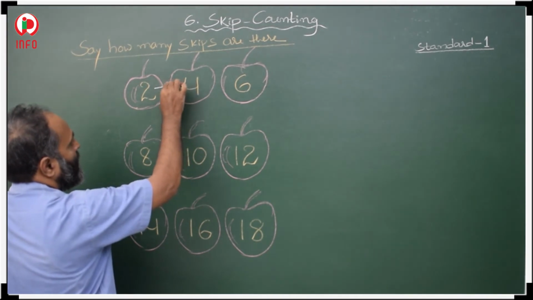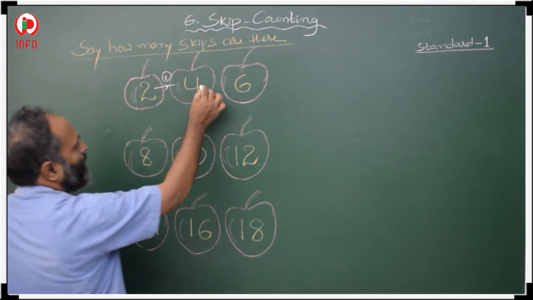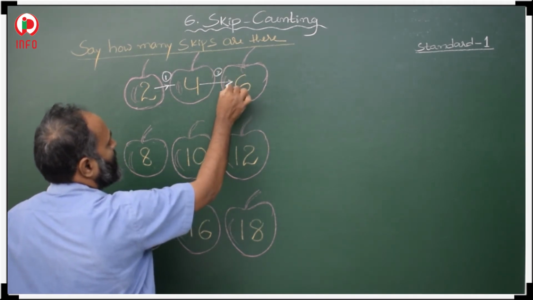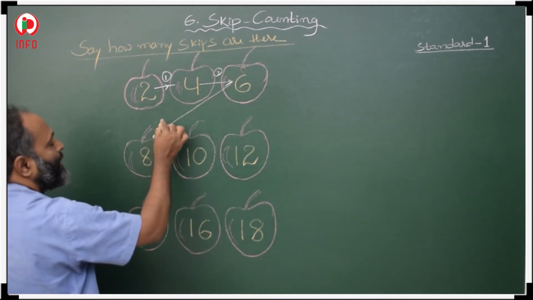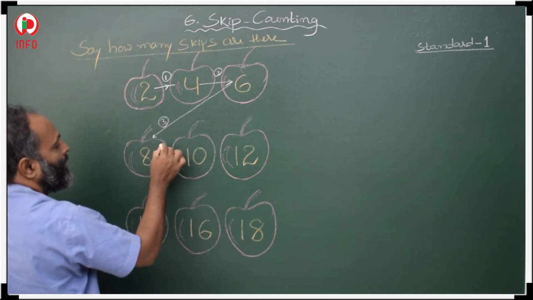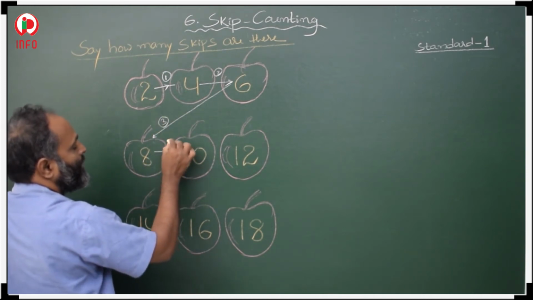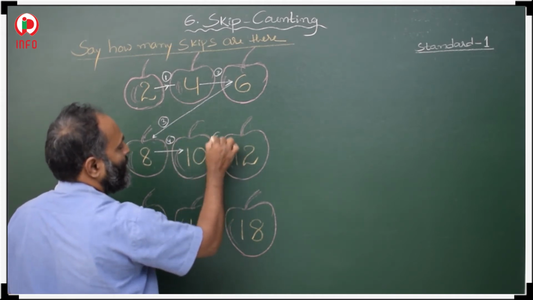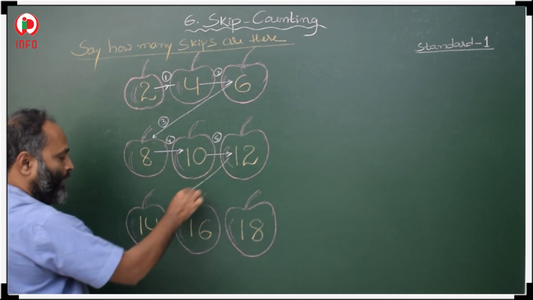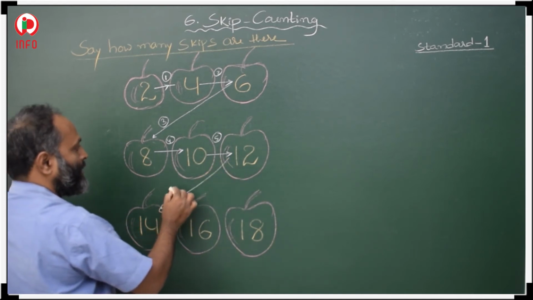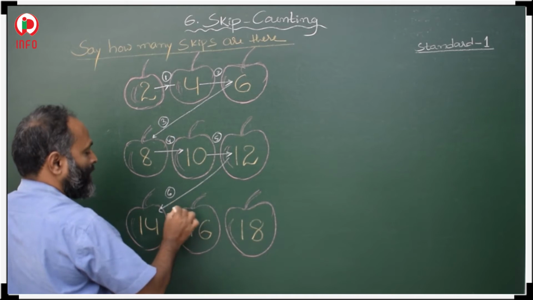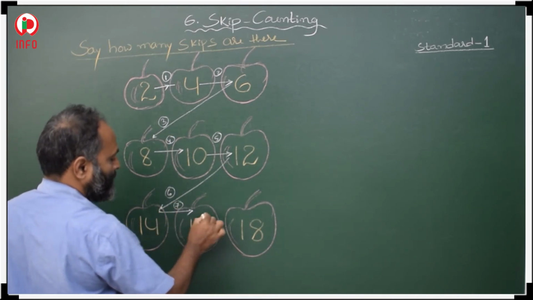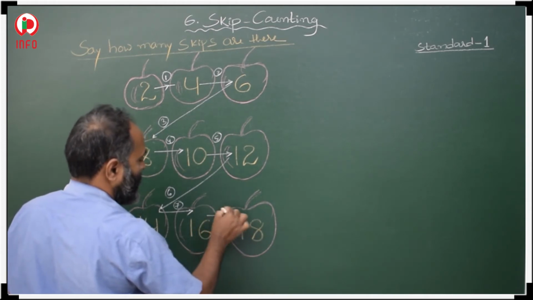Then how many skips are there? 2 to 4, here is one skip. 4 to 6, this is the second skip. 6 to 8, the third skip. 8 to 10, the fourth skip. 10 to 12, the fifth skip. 12 to 14, the sixth skip. Then 14 to 16, the seventh skip. Then 16 to 18, the eighth skip.